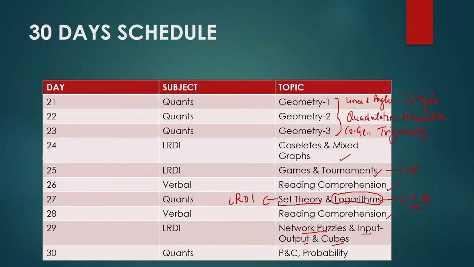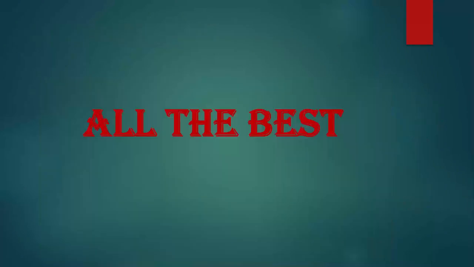So you must practice one set of these things so that you get an idea of how to approach these questions if this topic comes in the exam. Then day 30 permutation, combination, probability. In the last 5 years no question has come from here, but still it's a part of the CAT syllabus, so we must go through these topics also. So this 30-day schedule will help you revise all the topics in these 30 days.